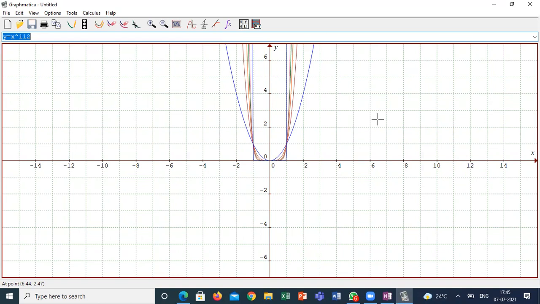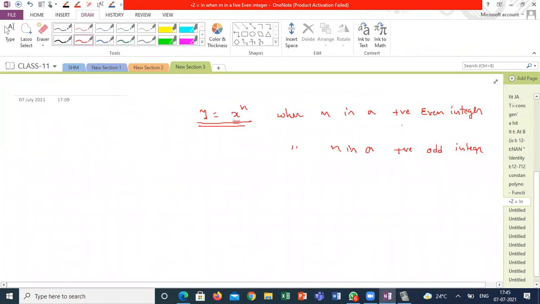So for all these functions, x power n, where n is a positive even integer, your domain is all real numbers, your range is only positive real numbers, and your codomain is real numbers.